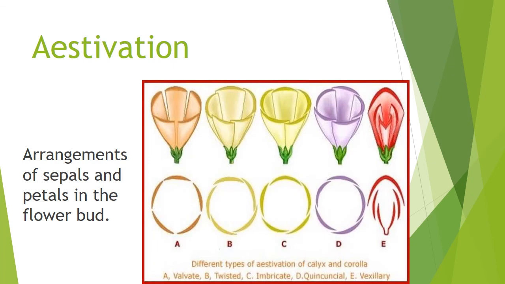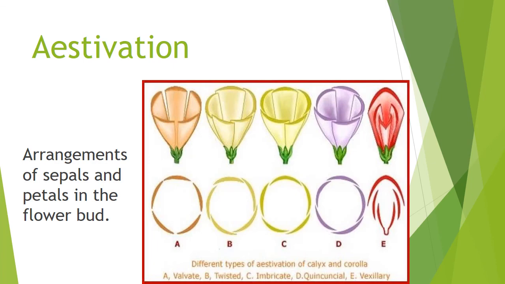Aestivation is the arrangement of sepals and petals. In a plant, the arrangement of flowers is called inflorescence, while the arrangement of sepals and petals is called aestivation. So, the arrangement of sepals and petals is called aestivation.